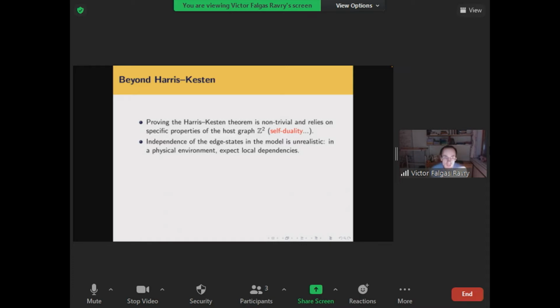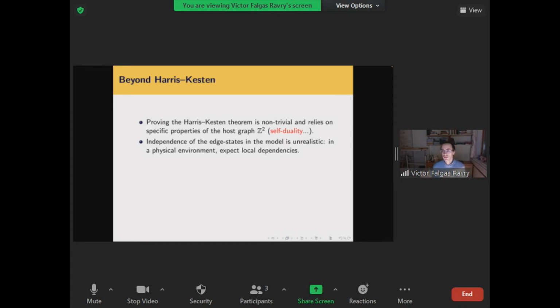Right. So proving the Harris-Kesten theorem is non-trivial and does rely on some fairly specific properties of the host graph Z squared, which I won't talk about. But the consequence of this is that if your favorite lattice isn't Z squared and isn't one of a handful of other examples, and you ask me what the critical probability is for Bernoulli percolation on that lattice, then I can't just tweak the proof of the Harris-Kesten theorem and answer your question. I just can't do that.